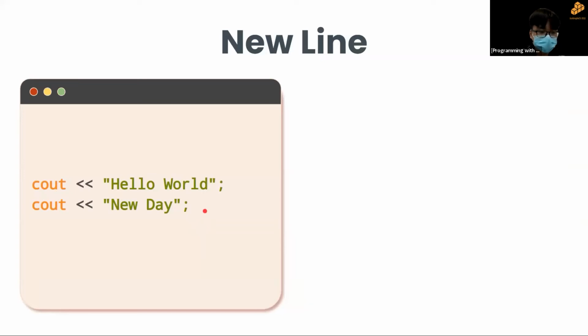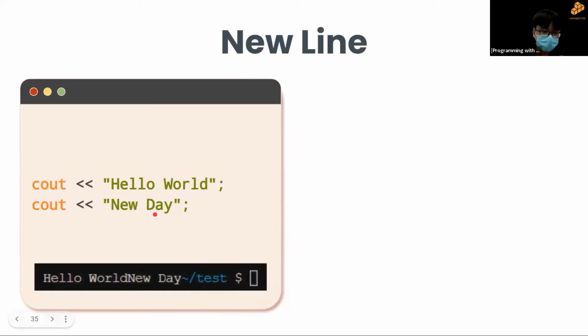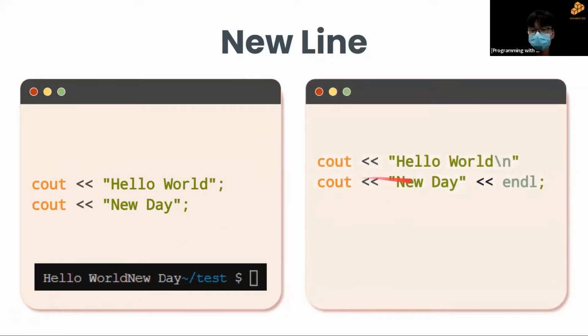So next, another output formatting is to have a new line. If you just output cout hello world and cout new day, you notice that they're all on one line. If you want them to be on a second line, a bit below, what I can do is use this \n within the code, or double left arrows and endl. It stands for end line.